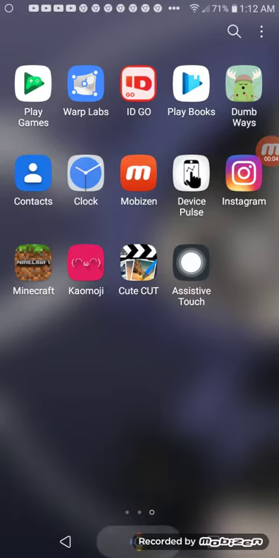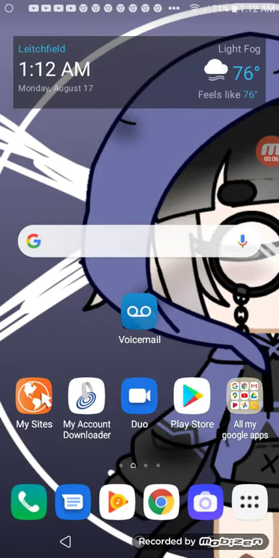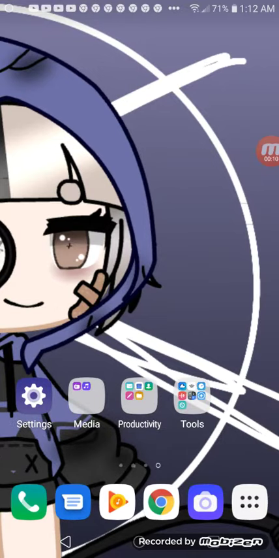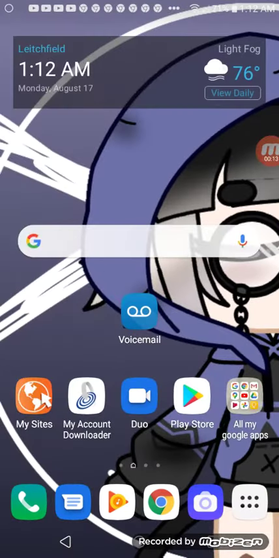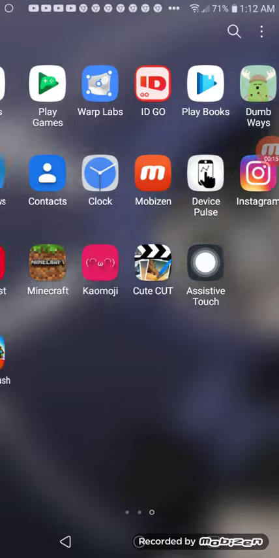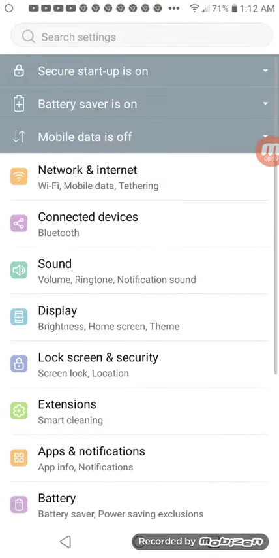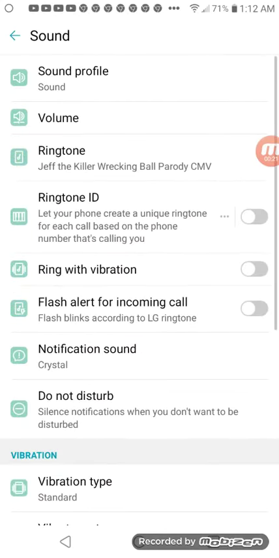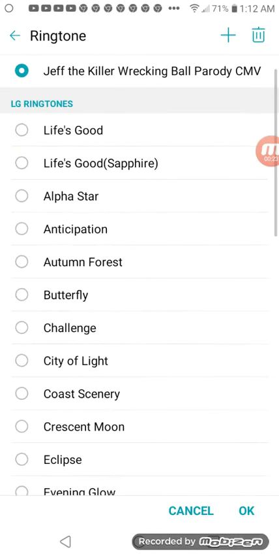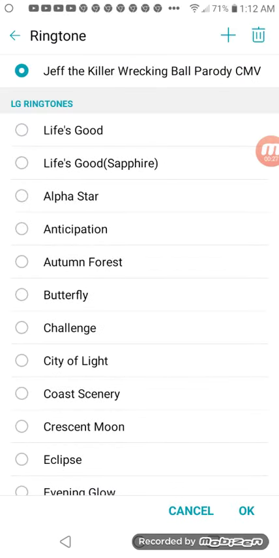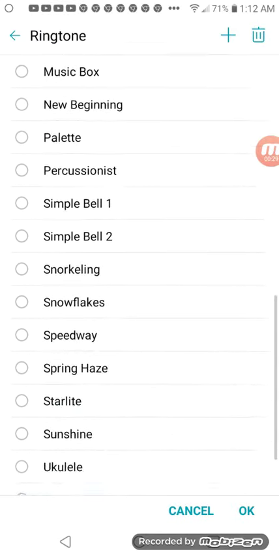I've been seeing YouTube videos on how to change your ringtone, and they're like 3 minutes long. It really doesn't even take that long. Literally just go to settings, and then go to sound, then press ringtone, then press this, and then press audio, and then it'll see all the sounds that you've downloaded on your phone.